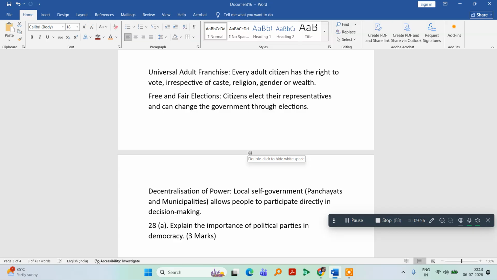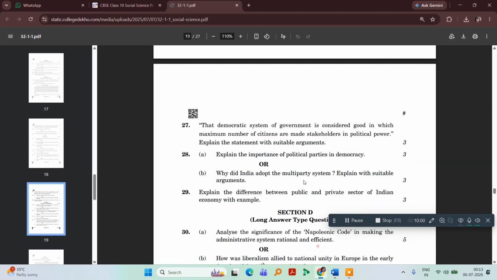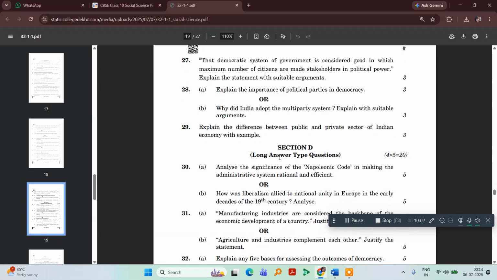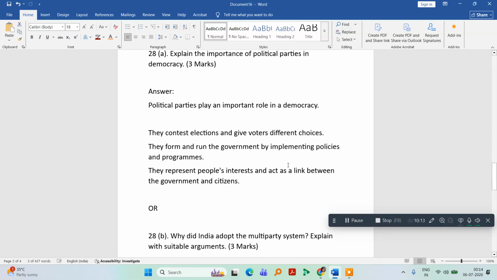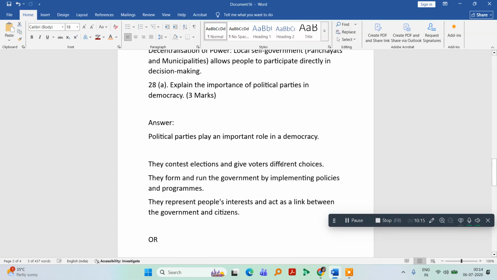Let's move on to the 28th question. The 28th question is also with regard to civics. Explain the importance of political parties in democracy. Political parties play a very vital role in democracy. Political parties are very significant in a democracy.